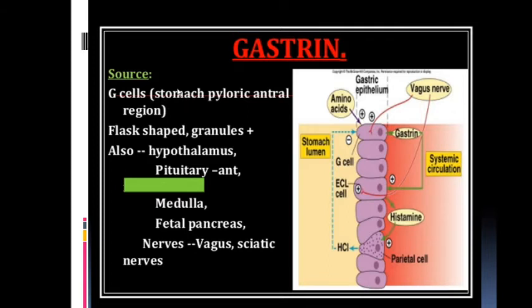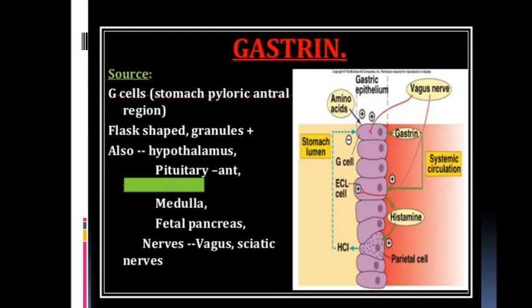What are the parts of the stomach? Can anyone tell me? There are 3 parts of the stomach. Please enumerate the names of those 3 parts: cardiac, fundus, body, and pylorus. And the pylorus is divided into 2 parts, the pyloric antrum and the pyloric canal. So G cells are mainly present in the pyloric antral region.